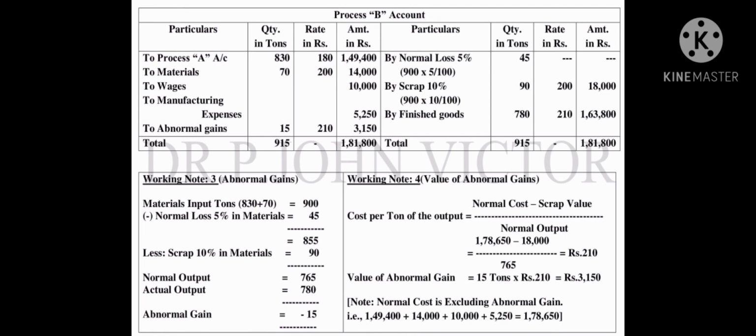The same way, the 210 rupees per ton value is to be taken for the finished goods. The 780 tons in the credit side we have given as finished goods. The value is 210. When we multiply, we get 1,63,800. Okay, do you understand now?